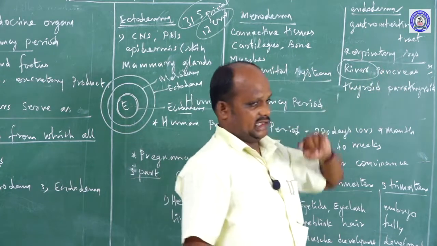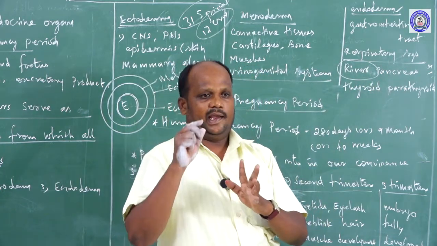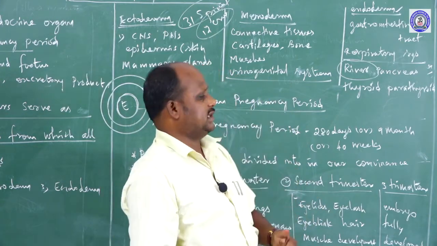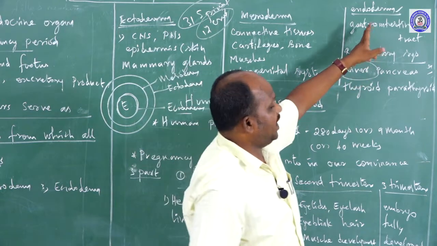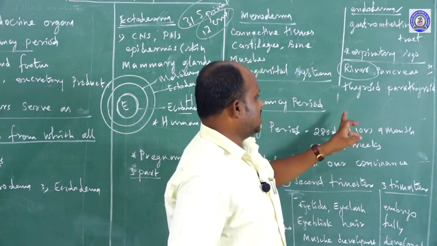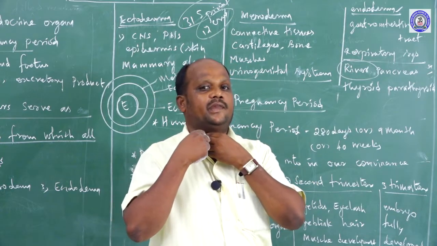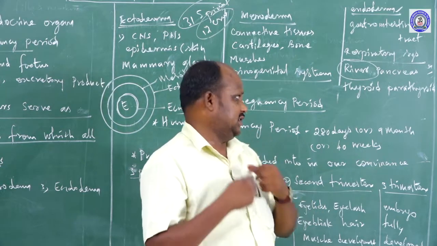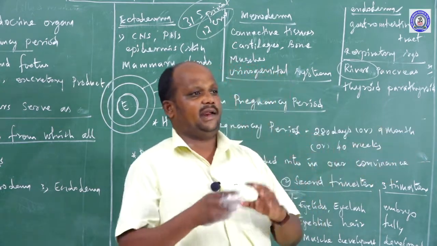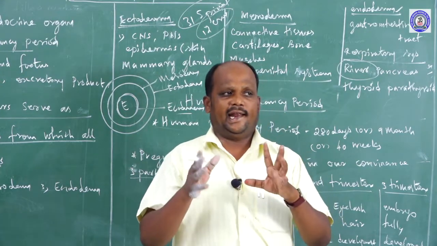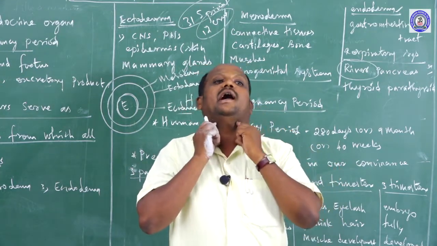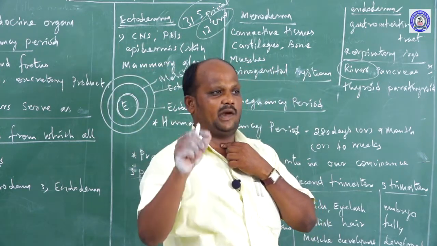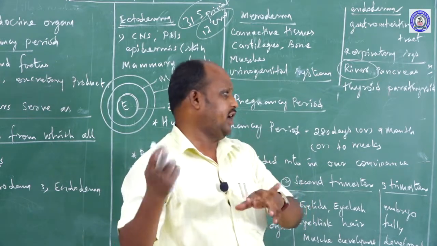Third one, pancreas. The pancreas is a developed gland. Sometimes it acts as an endocrine, sometimes as an exocrine gland. This pancreas is located below the stomach. It is developed at the embryonic stage from the endoderm. Next one, thyroid. The thyroid is located in the neck region. It is an important organ, the largest endocrine gland in the body. Next one, parathyroid. The parathyroid is also one of the endocrine glands. It is located in the neck region. The thyroid is located anteriorly, the parathyroid posteriorly. The parathyroid secretes some hormones that maintain some body organs.